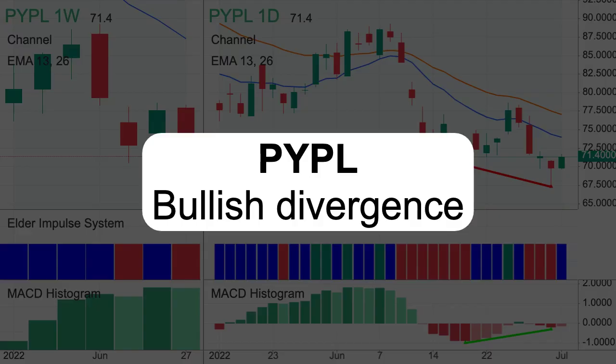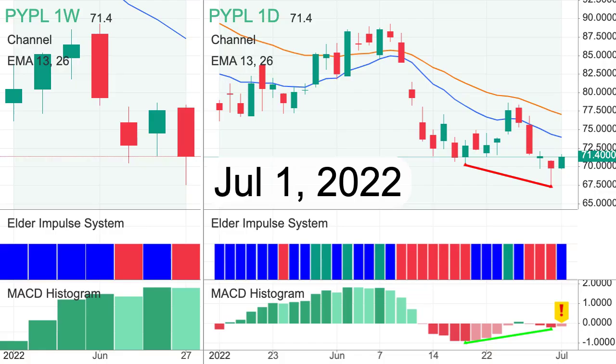Let's consider the stock of PayPal Holdings Inc. On July 1, 2022, a bull divergence formed in a downtrend. This is a strong buy signal. There is a first light bar on the histogram. Are you ready to submit a buy order?